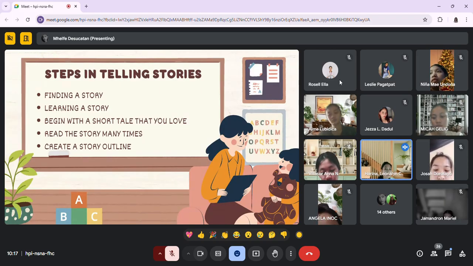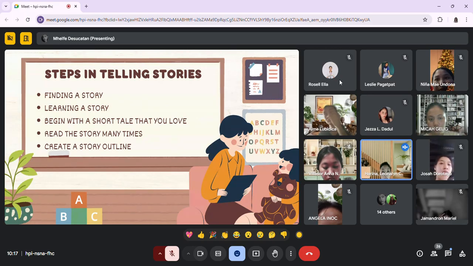So the next one is learning a story. So in telling a story, you have to read the story many times to know it well. So you have to think about the characters, what the problems in the story are, and how the problem is solved. So this will help you to tell the story smoothly.